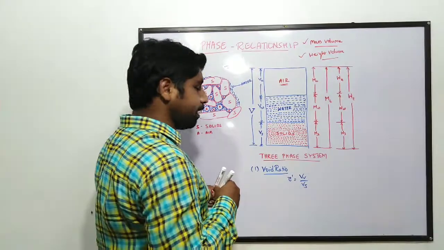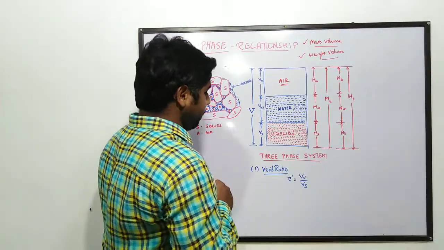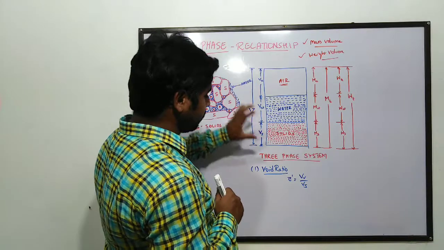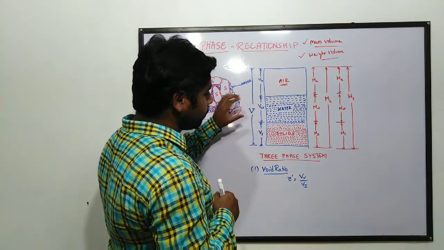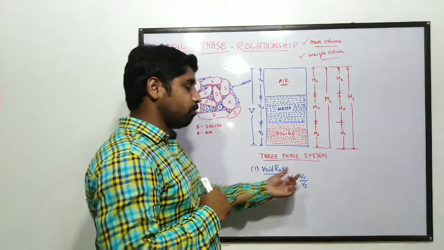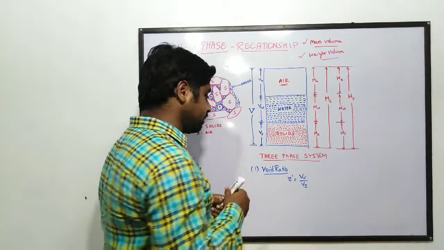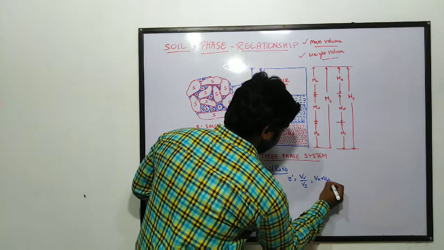Volume of voids means the volume remaining other than the volume occupied by the solids. That is what we call volume of voids, which is nothing but Vv equal to Va plus Vw.